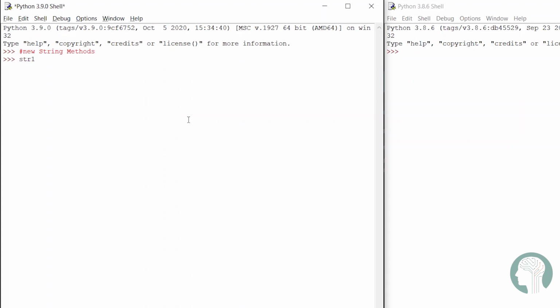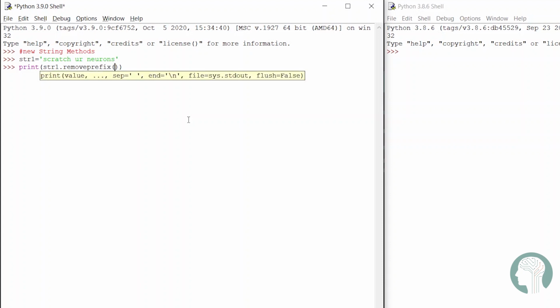Let's start with string methods. We have stored "scratch your neurons" in str1. Now we are printing str1 after removing the prefix "scratch". Let's see what's the output. Yes, there's our output.